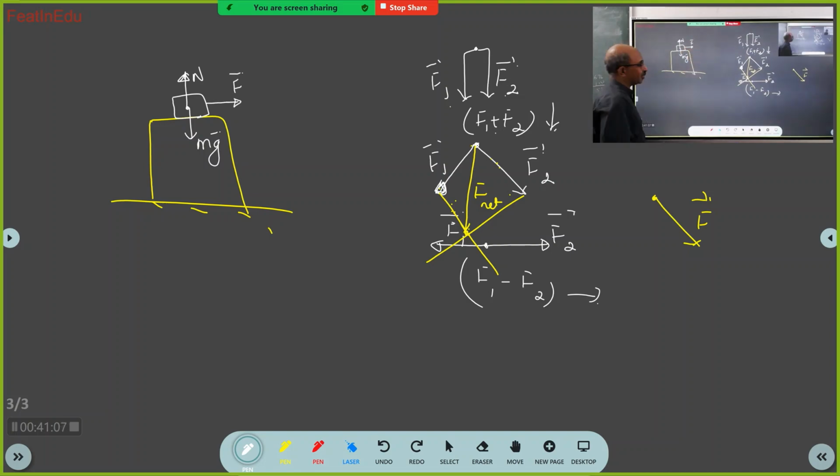Hello, can you see? Yes, sir. Now how many forces are acting on this body? 3 forces. Now this force is equal to this force. That means they cancel. But this force is acting. So because of this force, this body should have moved. I pulled.